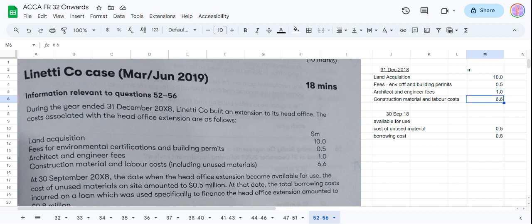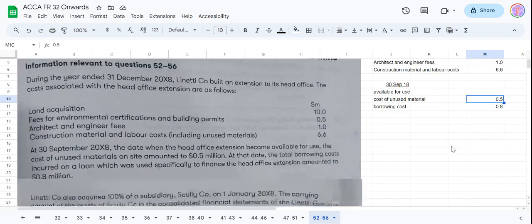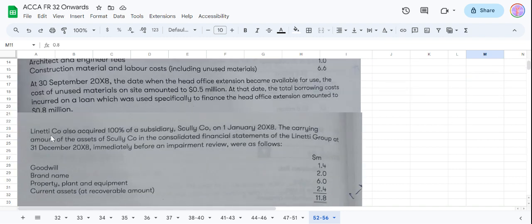At 30th September 2018, the date when the head office extension became available for use. So on this date, 30th September 18, it became available for use. The cost of unused materials on site amounted to 2.5 million. At that date, the total borrowing cost incurred on a loan which was used specifically to finance the head office extension amounted to 0.8 million, which is like borrowing cost. Then they are saying L company also acquired 100% of a subsidiary.